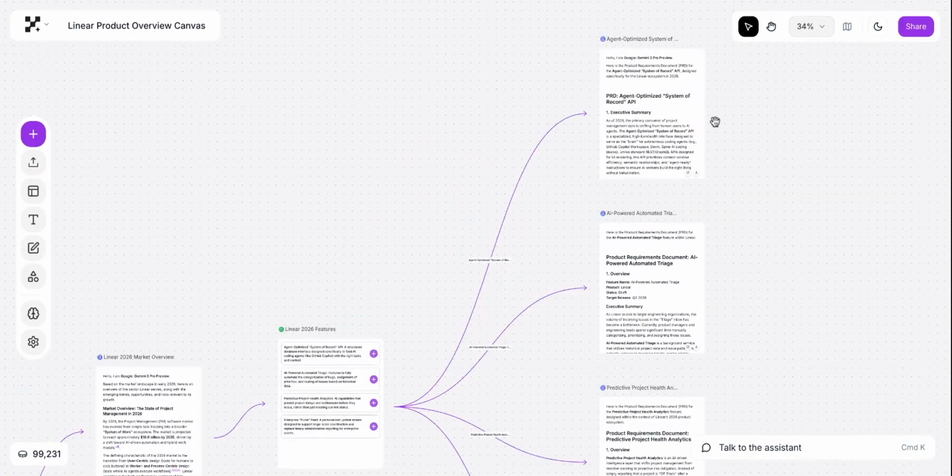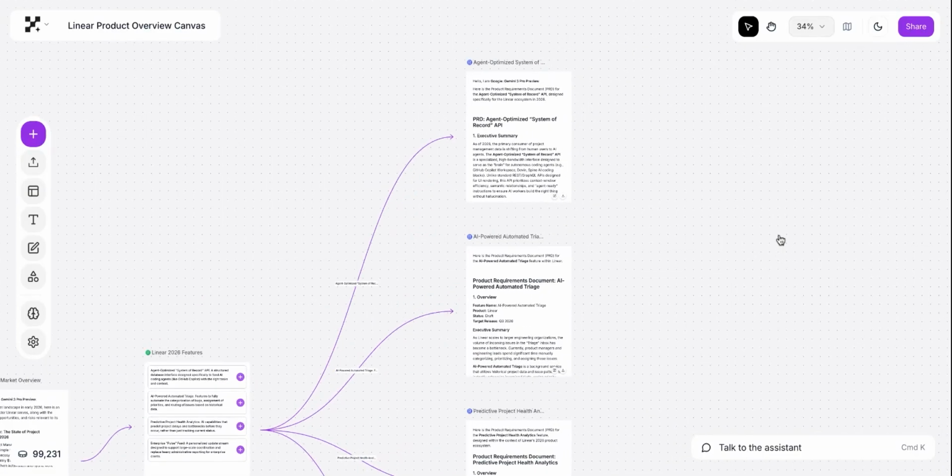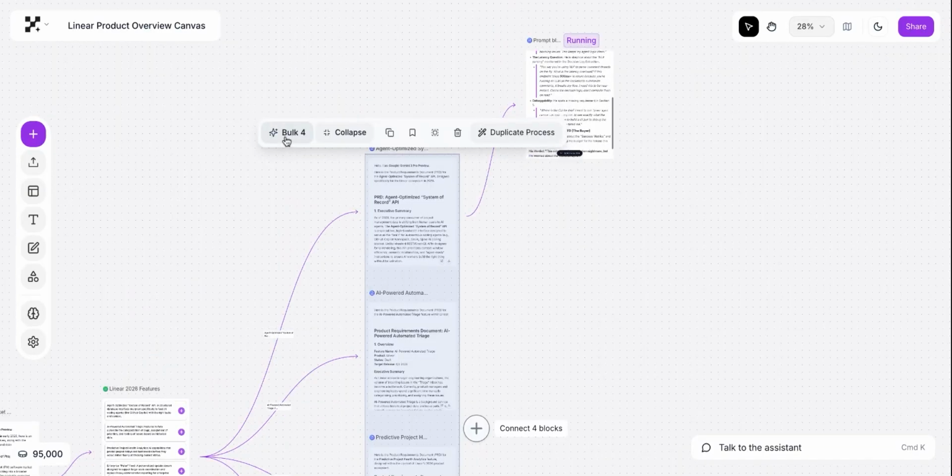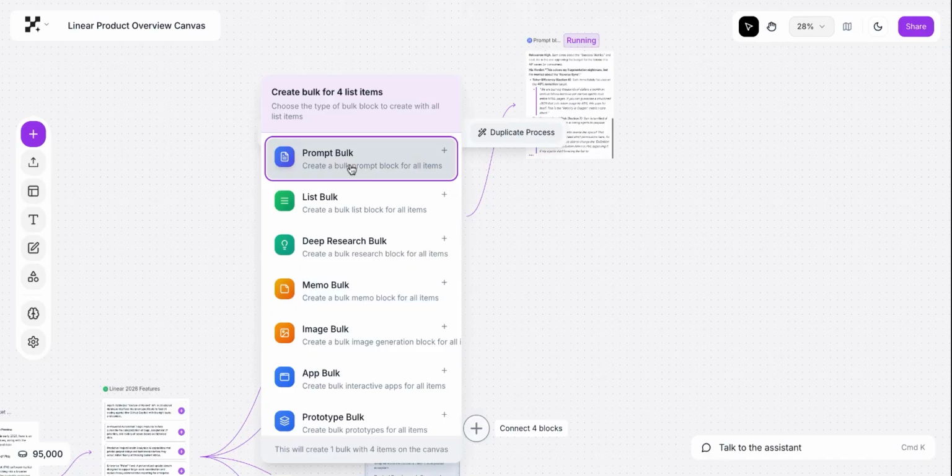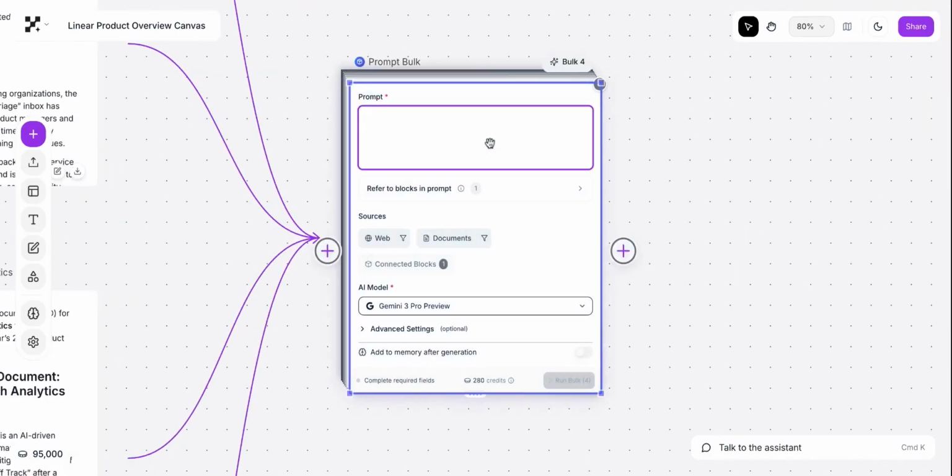So here it's gone ahead and generated a PRD. I'm going to select all of these PRDs, use the bulk functionality on Spine, and then connect another block, which is a prompt block to say, give me a user flow which best illustrates this new feature.